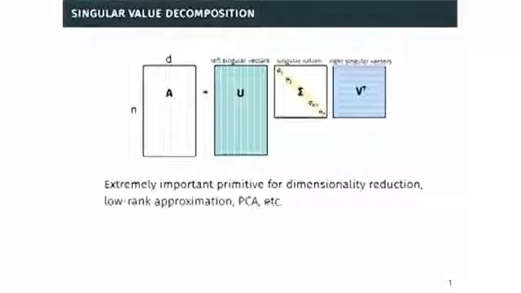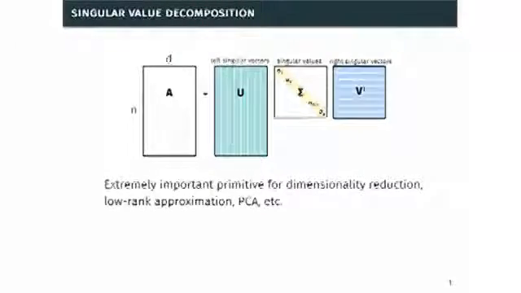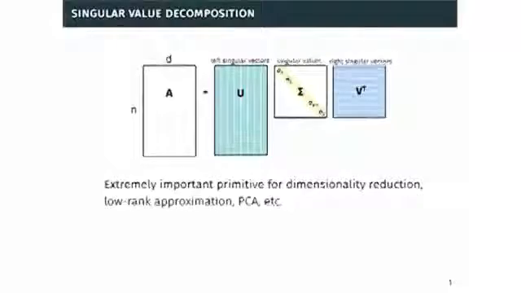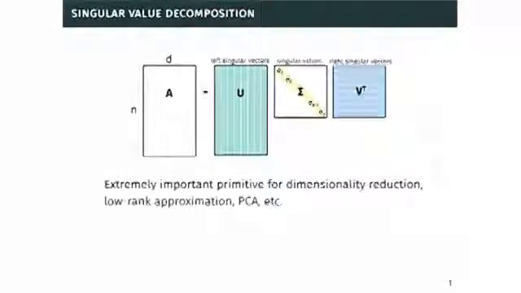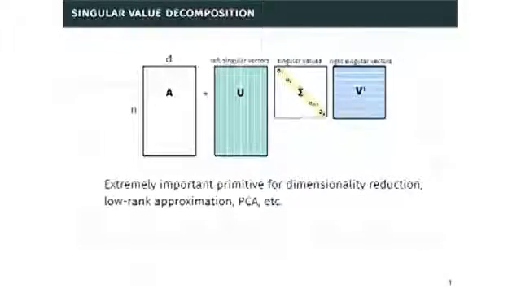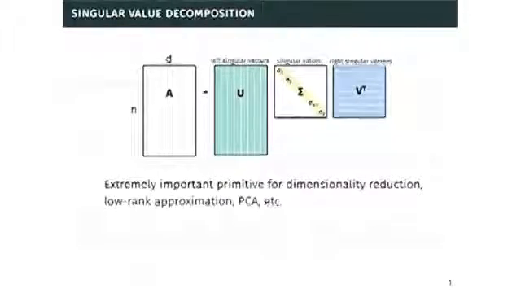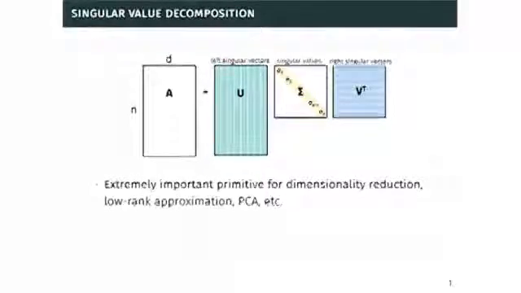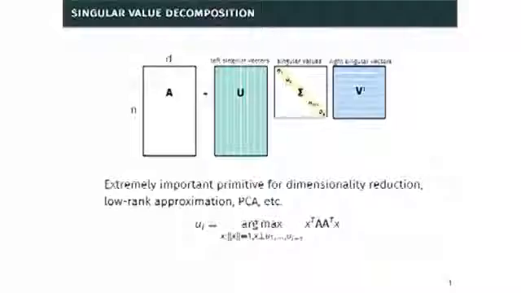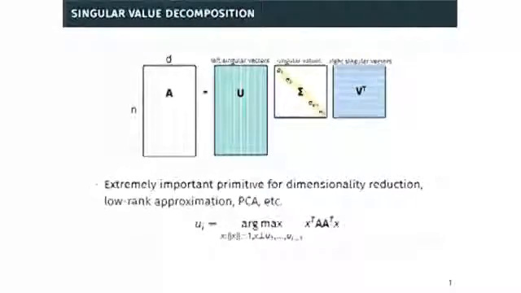The singular value decomposition finds applications in all sorts of places. In data analysis, it's typically used for dimensionality reduction and specifically for low-rank approximation and principal component analysis. These applications are based off well-known optimality properties of the singular vectors as the directions of greatest variance within the data set. Specifically, the singular vectors are the eigenvectors of AA transpose and A transpose A respectively.